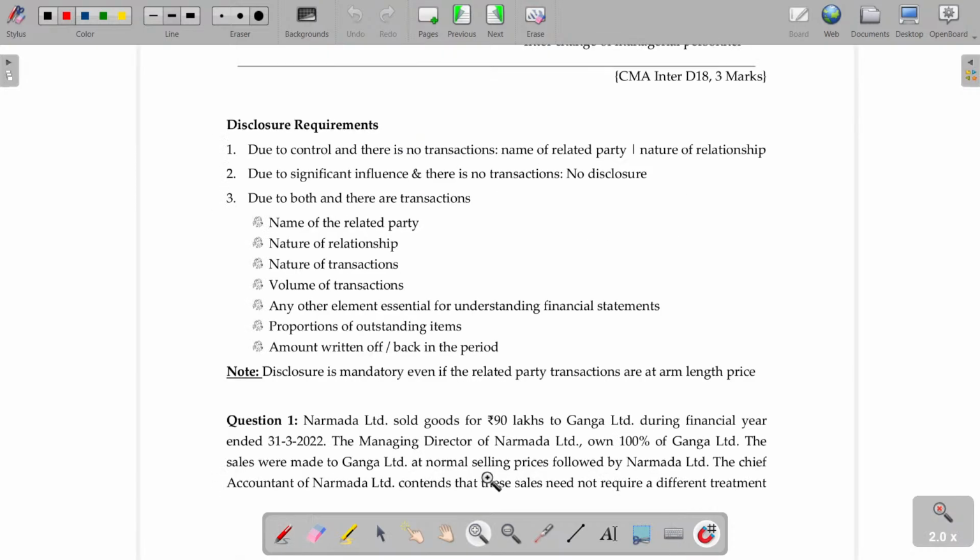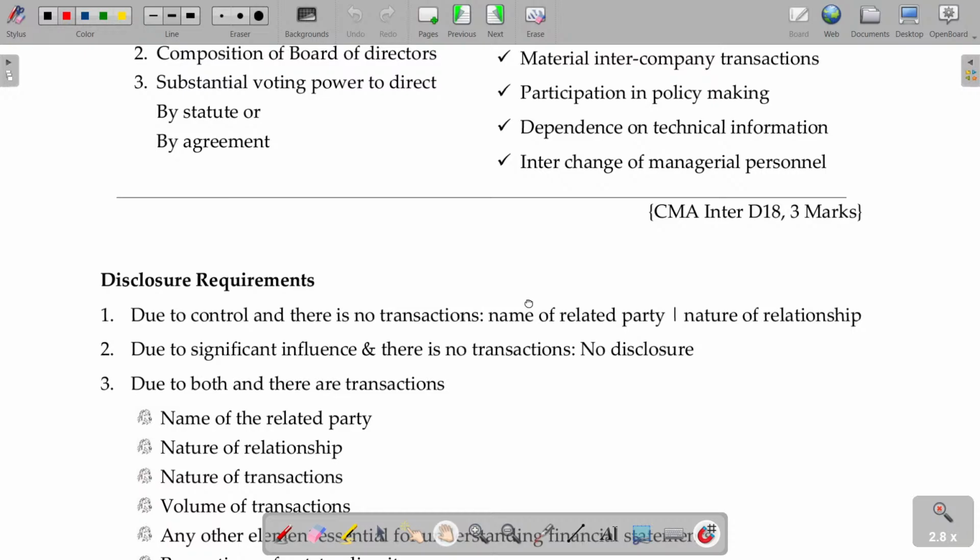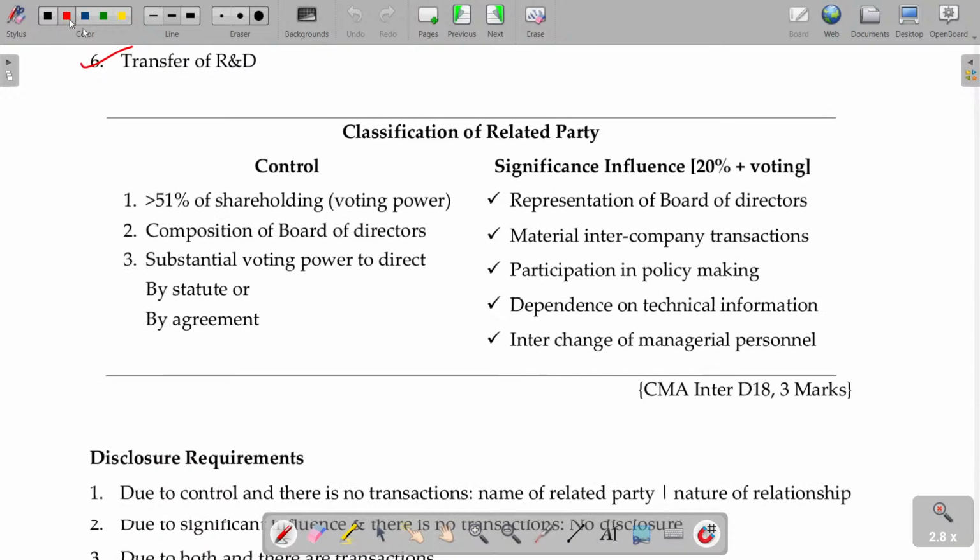Now, classification of related party. Already told what is called control and what is called significant influence. If it is more than 51%, then control. If it is anywhere between 20 to 50 with some voting, and where I have the power to be represented on the board of directors, or material intercompany transactions, I can influence. Participation in policy making, where for technical information you have to depend on me, or interchange of managerial personnel. My company directors will come to your company also to administer sometimes, but not necessarily completely controlling them: significant influence.